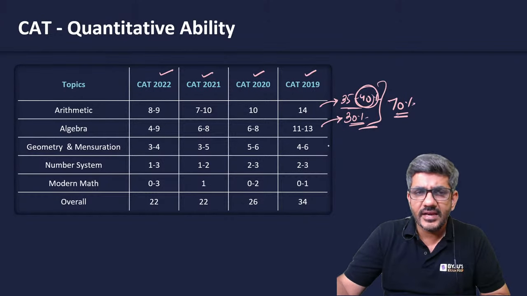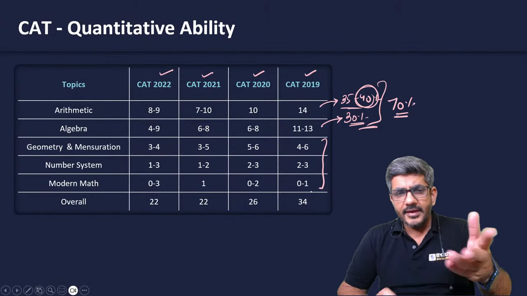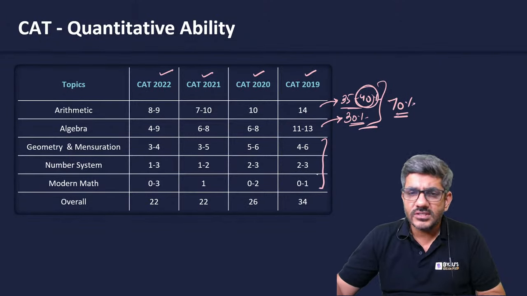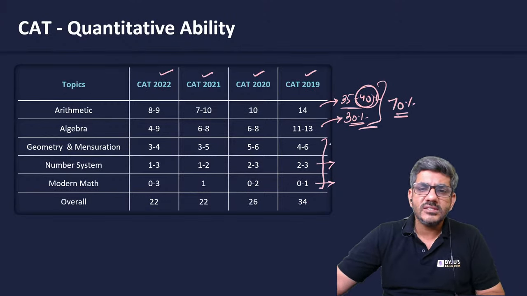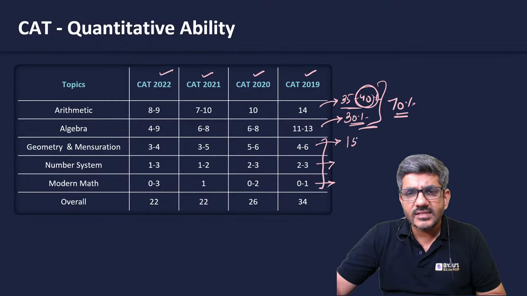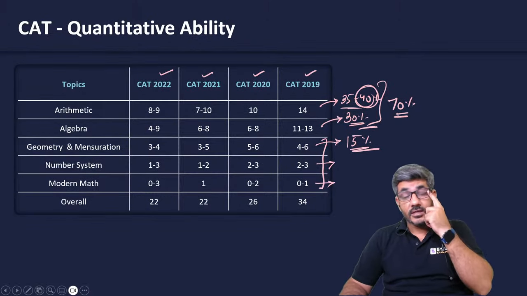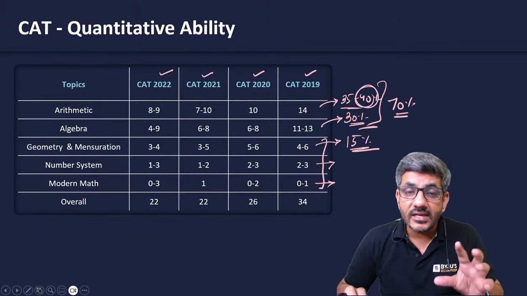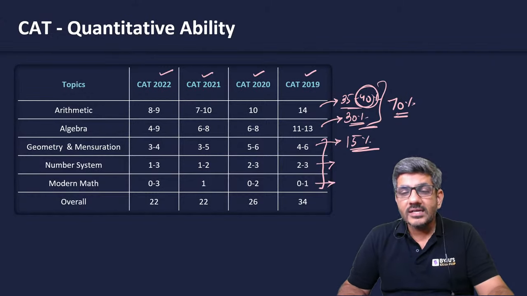After that, I have three areas: geometry and mensuration, number system, and modern maths. Here you can see that number system has got just 2 to 3 questions. Modern maths has got 0 to 1 questions. That means the third largest important area for you is geometry and mensuration. So these are the three single largest areas for all of you. So what does that mean?